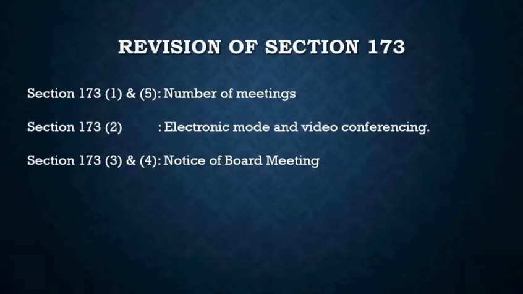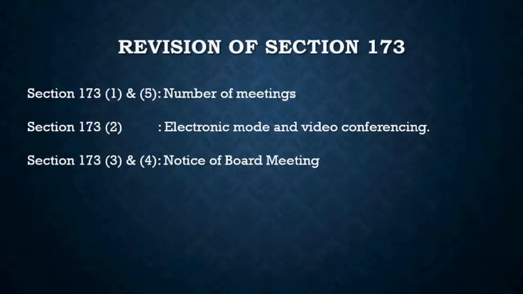The Central Government does exempt certain matters from video conferencing, etc. by notification in the official gazette. So as per the central government, there are certain matters that cannot be discussed over a video conference, right? For those matters, the directors will have to be physically present in the meeting, right?